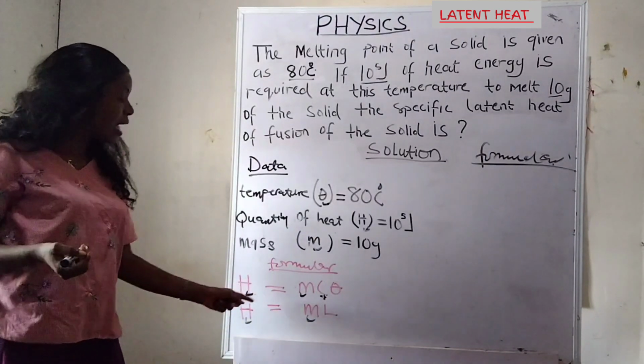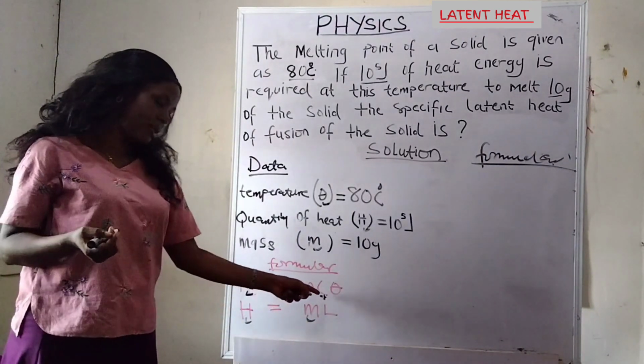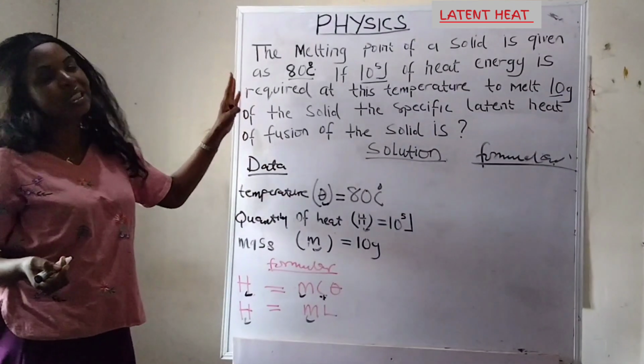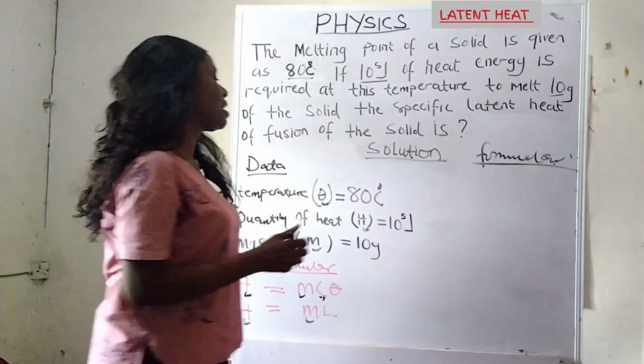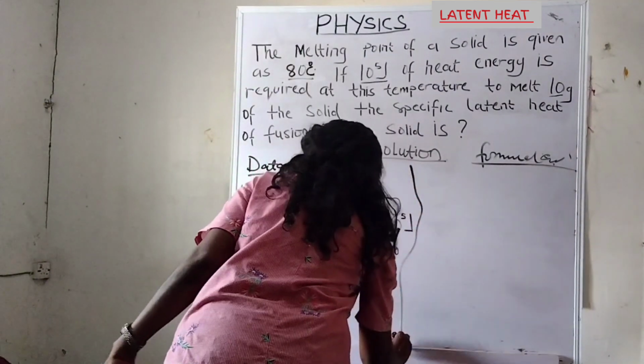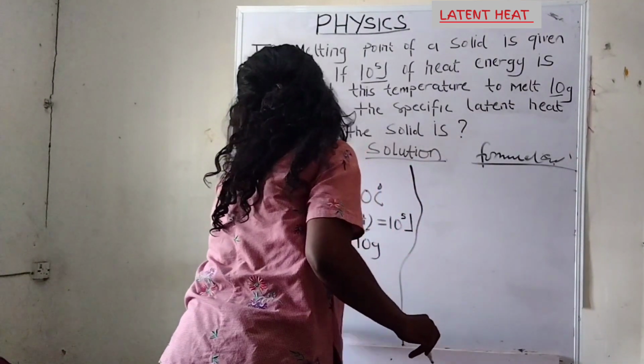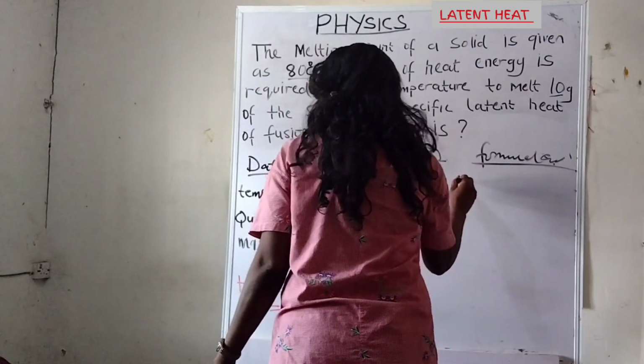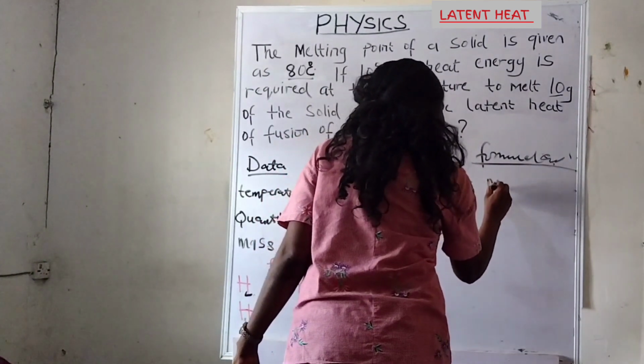But in this first formula, you are giving this, but you are not giving this. So we use the second formula to solve the problem. Let us solve it here. Apply this second formula. Quantity of heat H is equals to ml.